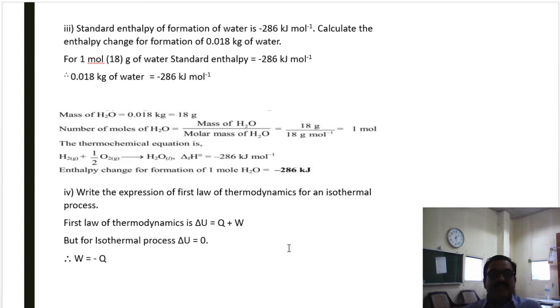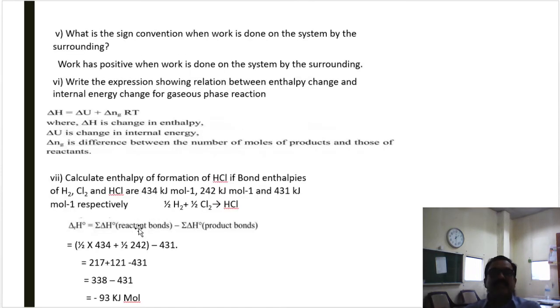As the temperature of the system remains constant, its internal energy also remains constant. Hence, for an isothermal process, delta U, the internal energy change, is equal to 0. If we put these values in the above equation, 0 is equal to Q plus W, or W is equal to minus Q. This is the equation of the first law of thermodynamics for an isothermal process.